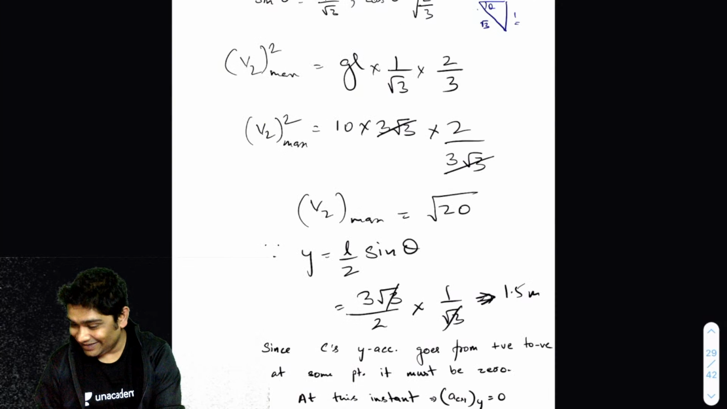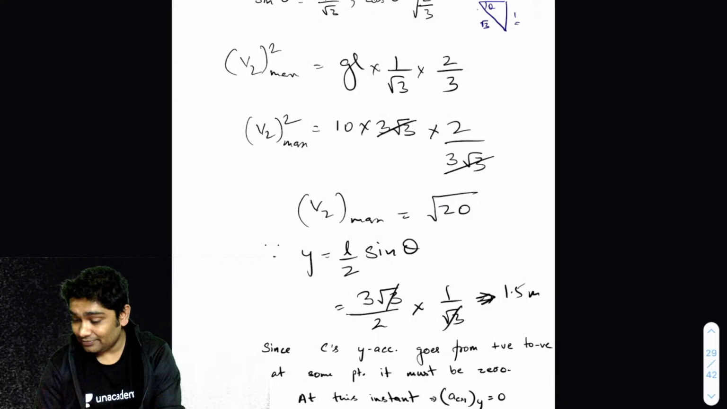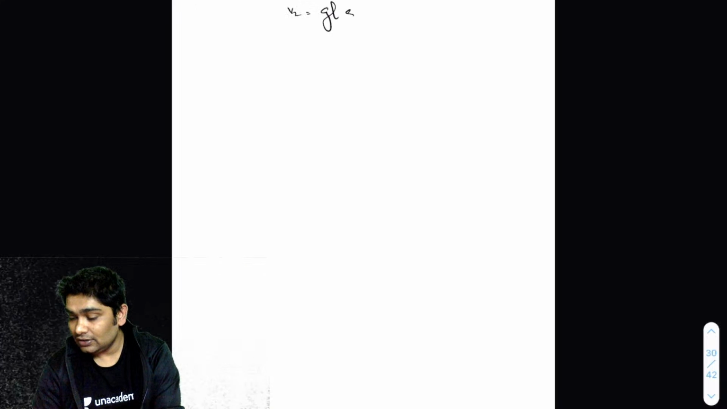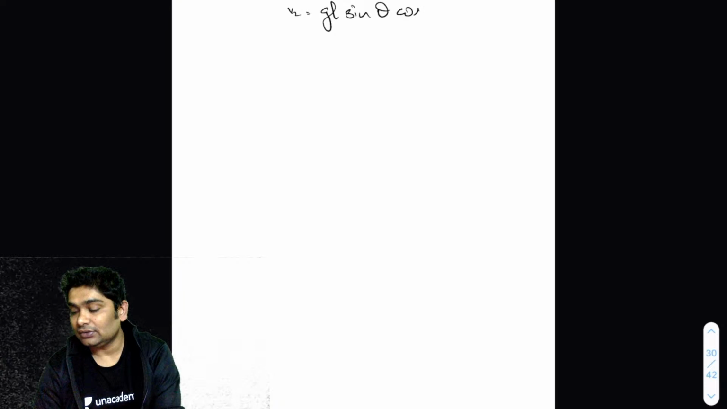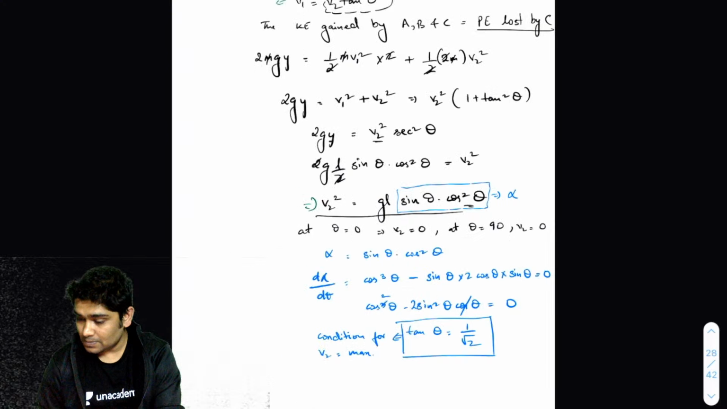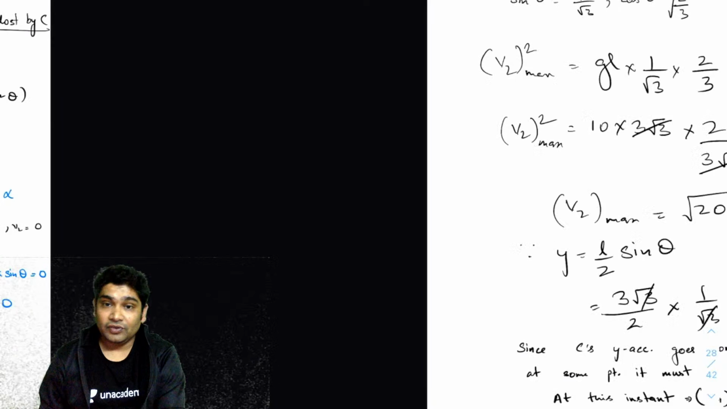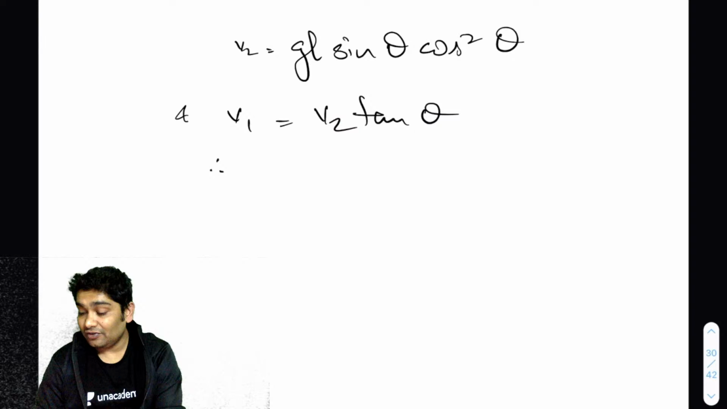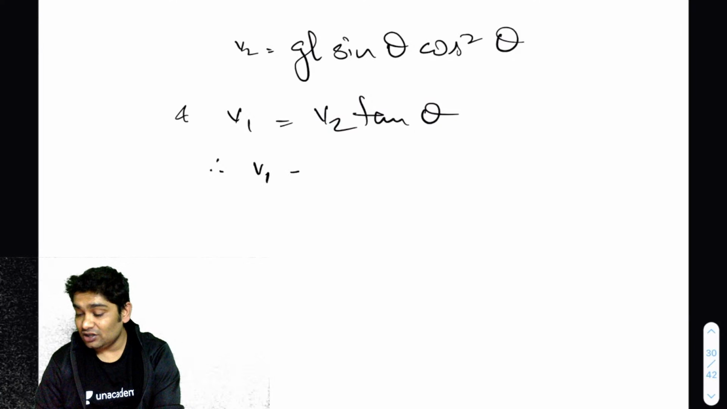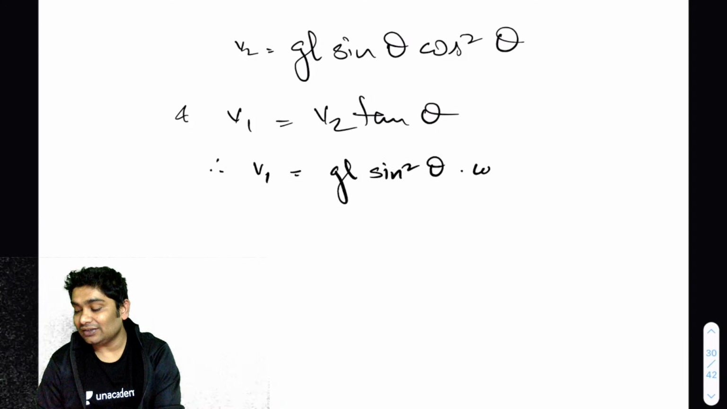So we know that V2 was, how much was V2? Just let's remember: GL sine theta cos square theta, and V1 was V2 tan theta. Correct? Yeah, V1 was V2 tan theta. So now what I can say is, therefore, V1 would be equal to, if I multiply this, GL times sine square theta cos theta.